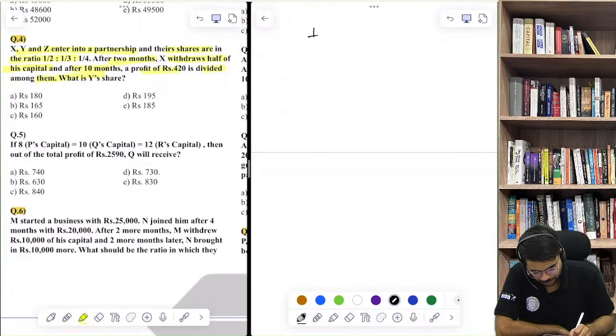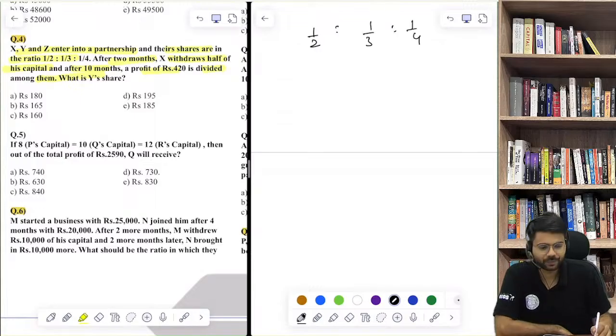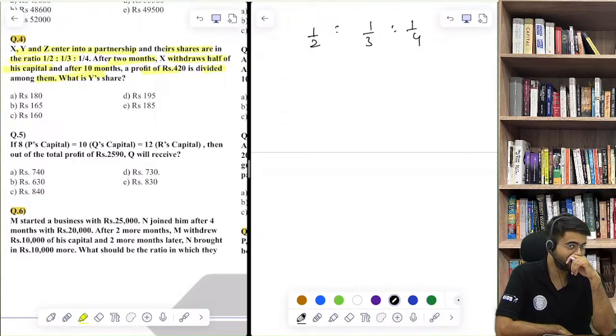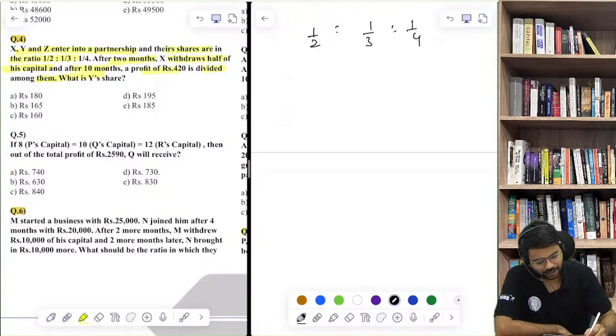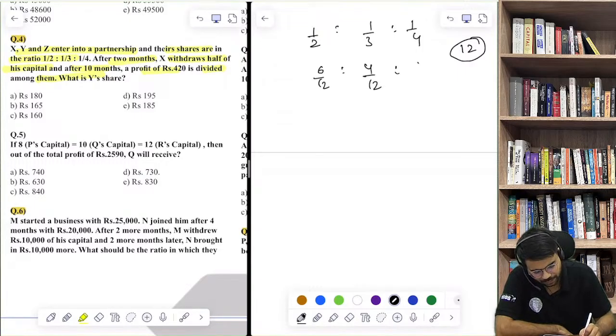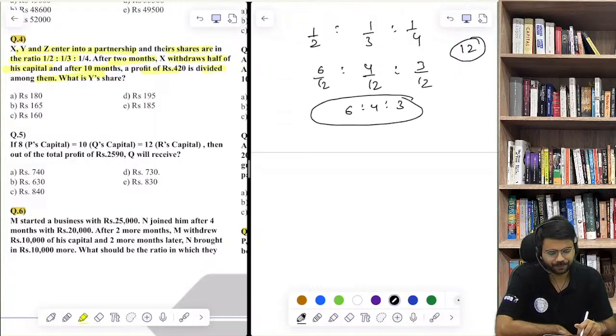अच्छा अब देखो, कैपिटल का रेशियो दे रखा है आपको, नहीं प्रॉफिट शेयरिंग रेशियो आपको दे रखा है, you are given profit sharing ratio in this question, है ना. Its denominators are different, we need to make the denominator same, so we can take the LCM of the denominator, so LCM of 4, 3 and 2 will be 12, so this will be 6 by 12, 1 by 3 will be 4 by 12, this will be, so their profit sharing ratio comes out to be 6:4:3.